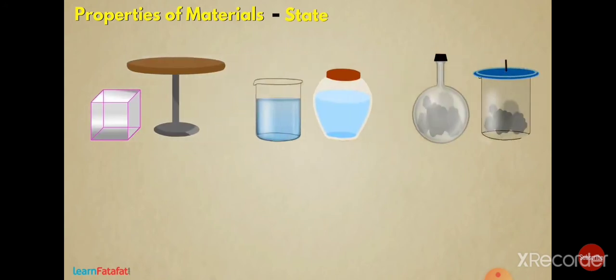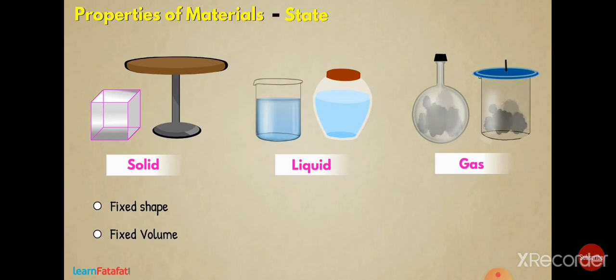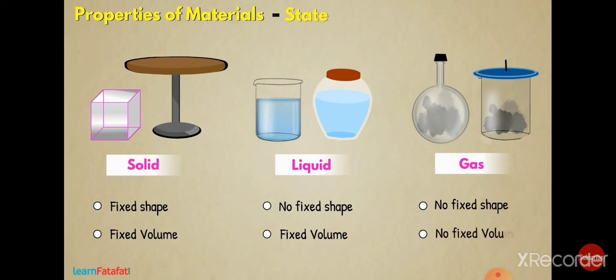State. Basically, materials exist in three states, that is solid, liquid and gas. Those which have fixed shape and volume are solids. Those which have fixed volume but do not have fixed shape are liquids. And those which neither have fixed shape nor fixed volume are gases.